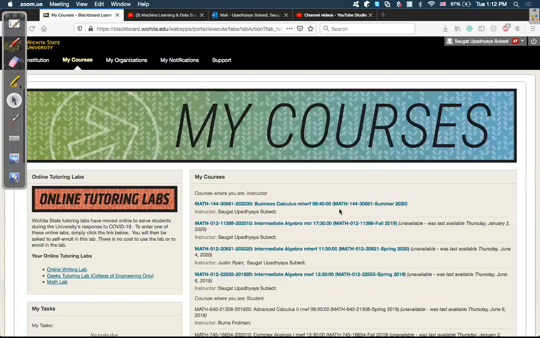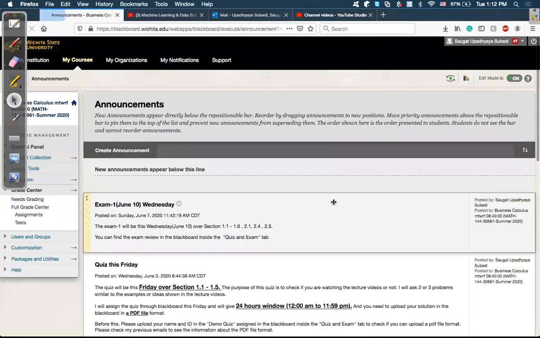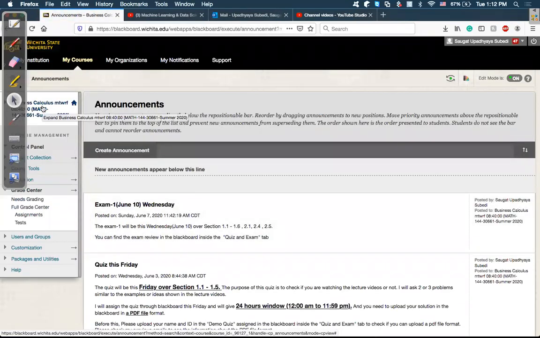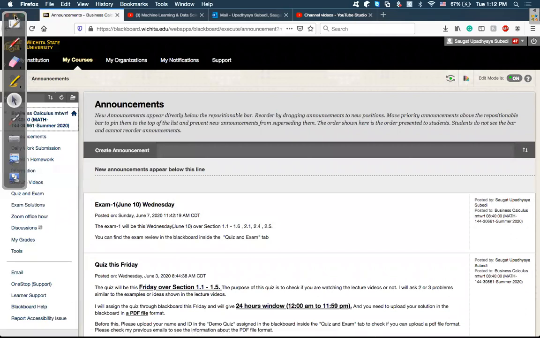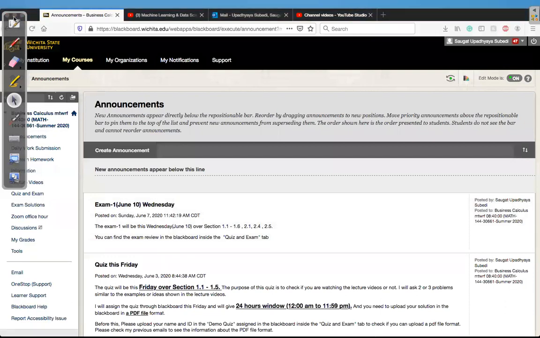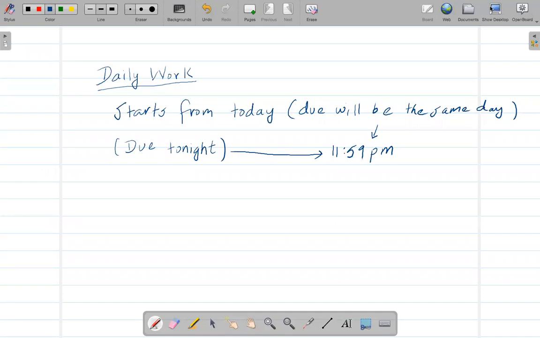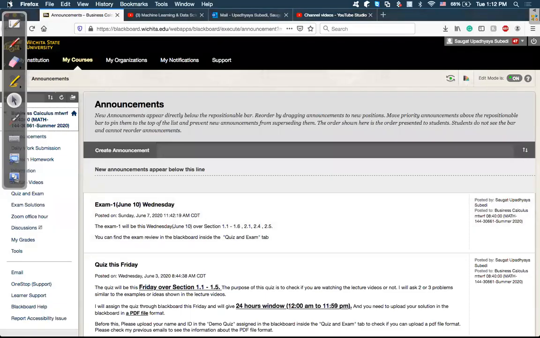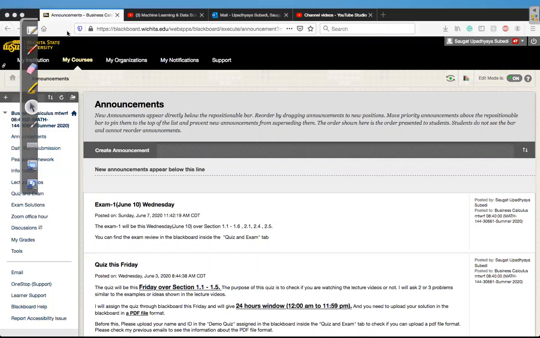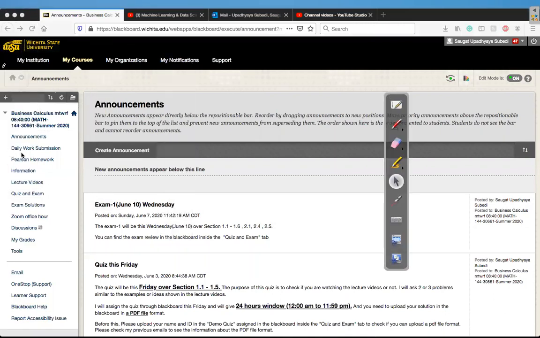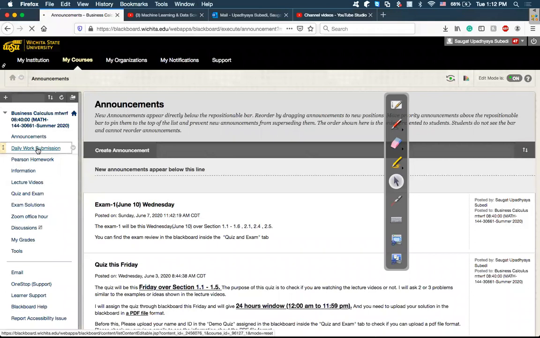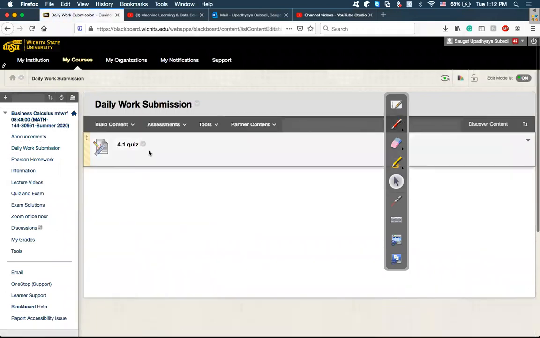When you go to Blackboard, you can click this course, and then right here. Oops, this one's not moving. I'm trying to move this thing. Okay, there you go. So you'll see this tab on your left. Once you click the course, you'll see this tab, and once you click here, you will see the section that you're submitting.